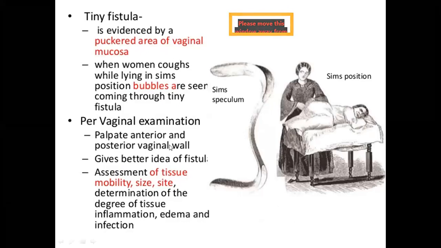In the per vaginal examination, you palpate the anterior and posterior vaginal walls for puckering of the skin and dense adhesions. You can palpate the fistulas and assess the tissue mobility, size, site, and the degree of tissue inflammation. That is, induration will be there if infection is there. Edema of the tissues and any infection you can note by per vaginal examination. So you have to do the general examination, then per speculum examination in Sims position, and per vaginal examination.